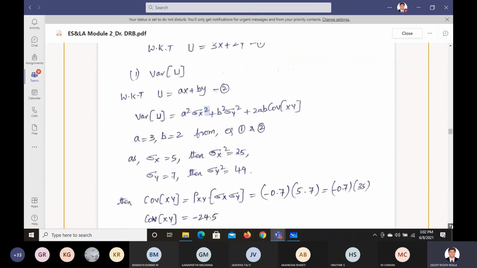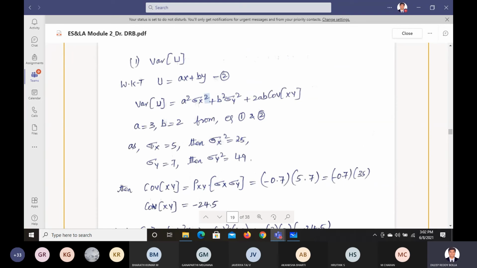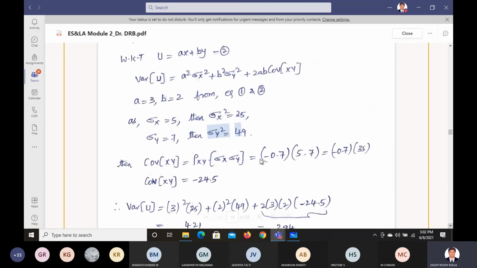Like that, if you substitute the values, sigma x is 5, sigma y is 7, sigma x square is 25, then sigma y square is 49. And if you want to find the covariance of x and y here, covariance of x and y is what? Rho xy multiplied by sigma x and sigma y. Rho xy is given as 0.7, sigma x is 5, sigma y is 7. If you multiply that, you're going to get 24.5.